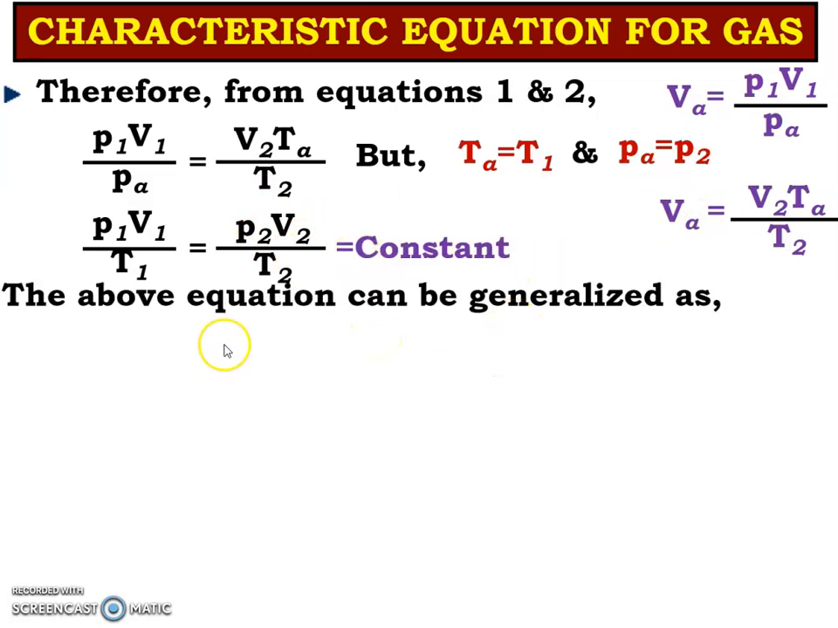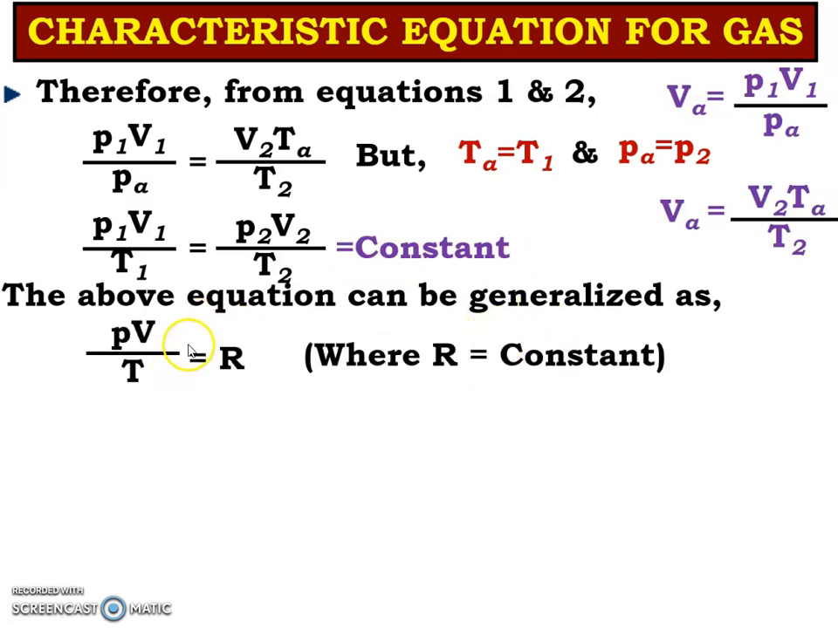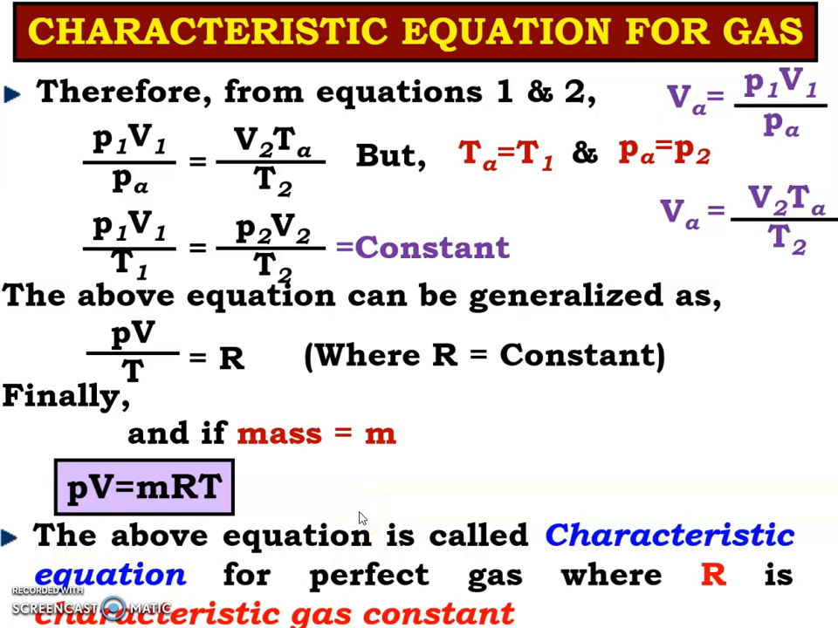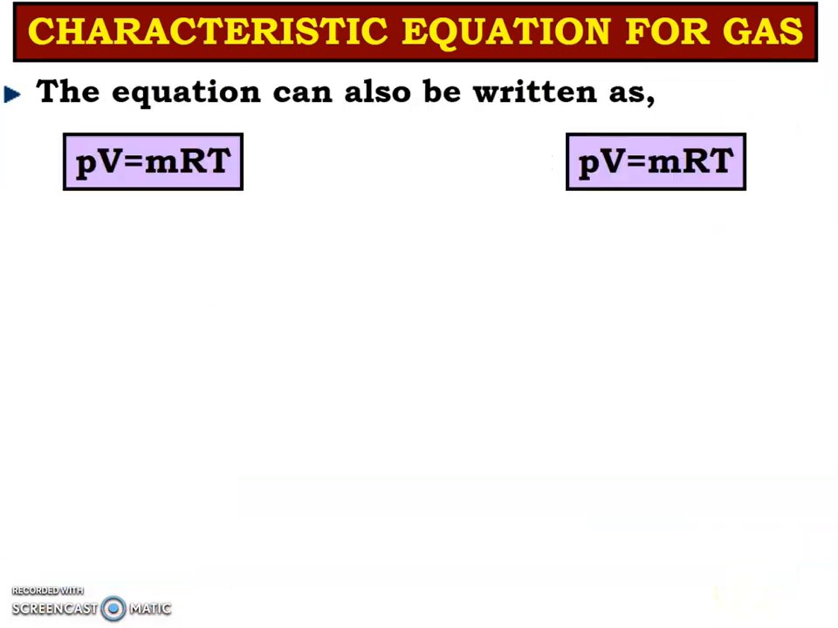So we can say that the above equation can be generalized as PV by T is equal to constant, that is equal to capital R, and finally if mass is M, then we can write PV is equal to MRT. The above equation is known as the characteristic equation for perfect gas, where capital R is known as the characteristic gas constant.